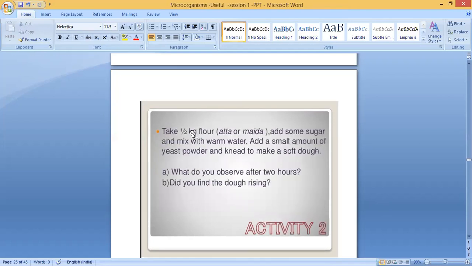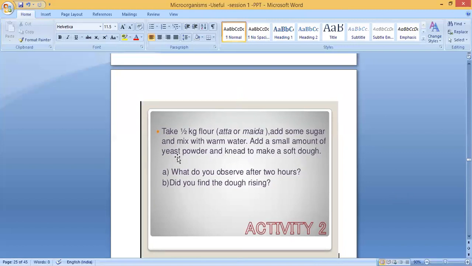Then activity 2: take half a kg of flour, atta or maida, add some sugar and mix with warm water. You are taking half a kg of flour, maida or atta, add some sugar and mix with water, like a sugar solution, and add a small amount of yeast powder and make a soft dough. What do you observe after 2 hours? The dough is rising. What is the reason? It becomes very soft and rises. The reason is what we added: yeast. Yeast is a fungus.